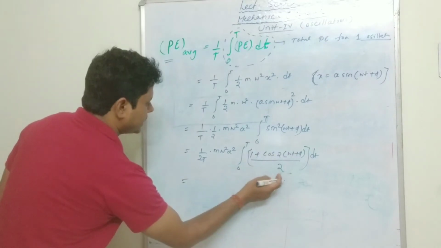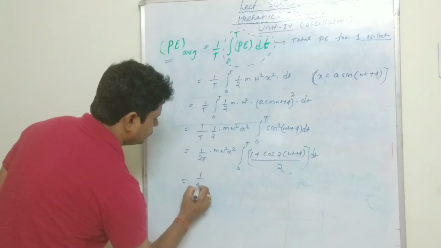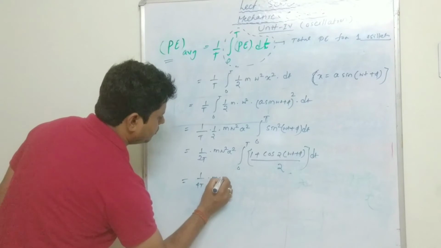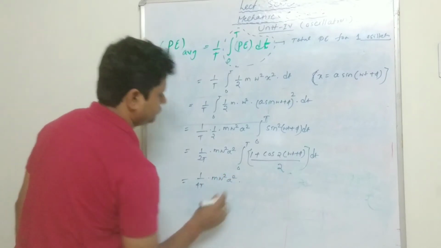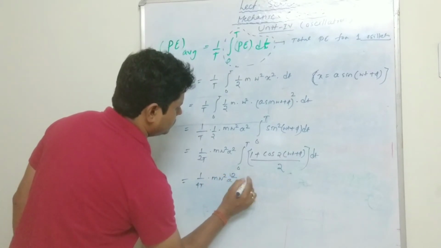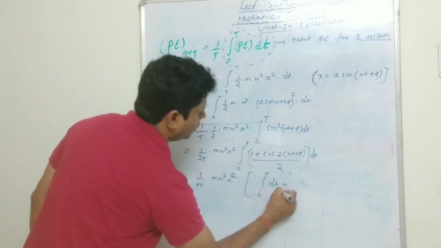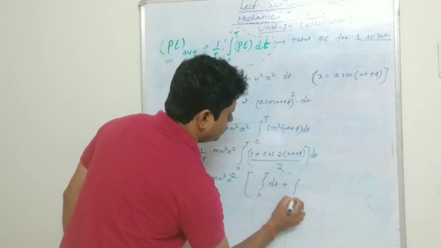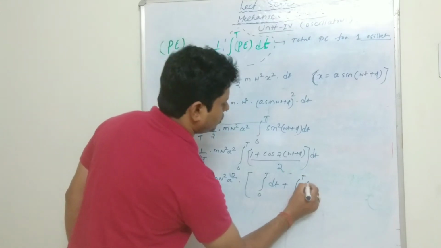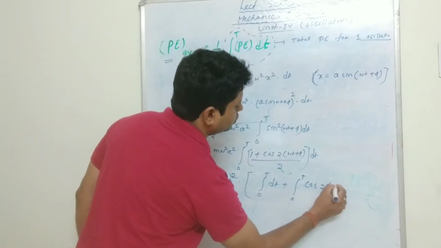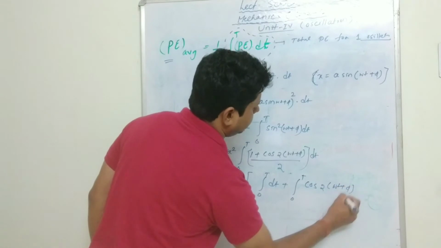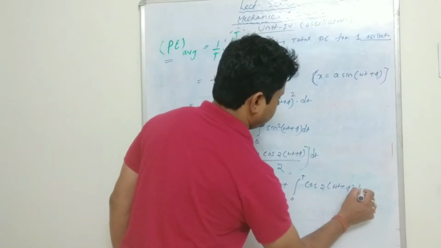Now these two can go outside: 1 by 4t into m omega square a square, into the integral from 0 to t of dt, plus the integral of cos 2 into omega t plus phi into dt.